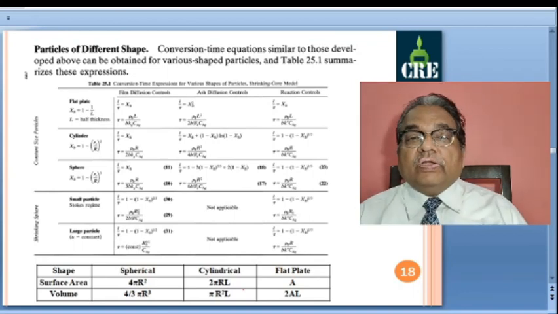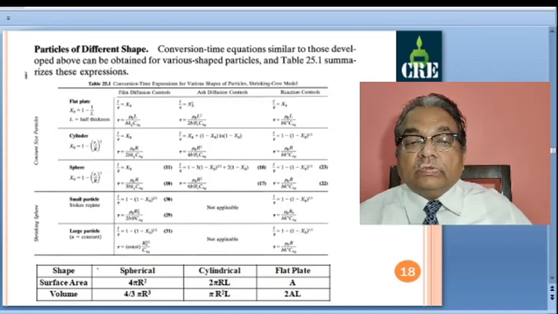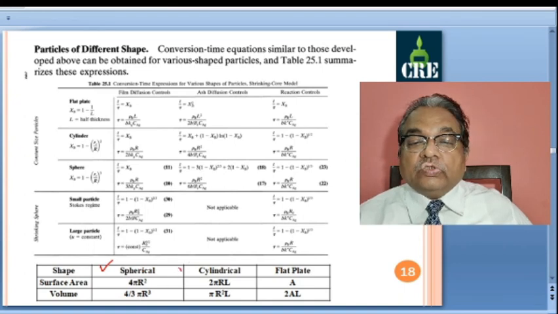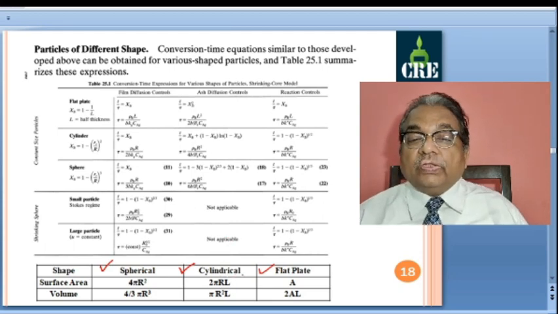Now let us have a look at this table. Here you can see the spherical geometry we have studied. Surface area was 4 pi r square and volume 4 by 3 pi r cube. We can extend this to cylindrical geometry, a cylindrical particle, or a flat plate kind of particle. So you have length into breadth, that is area, and thickness is very small as compared to length and breadth, so we have a flat plate kind of thing.